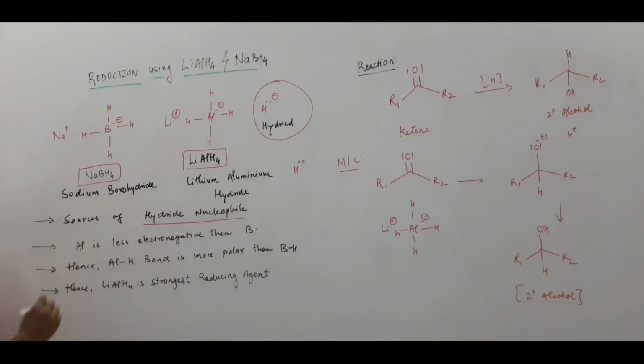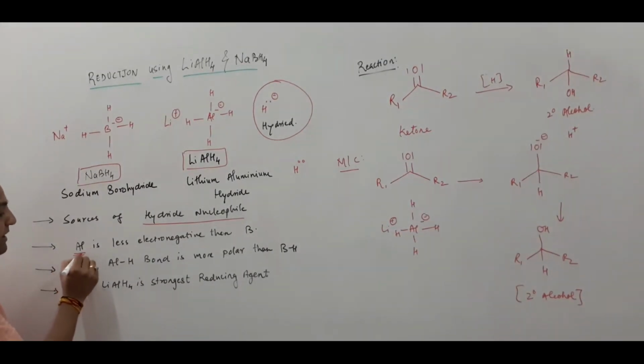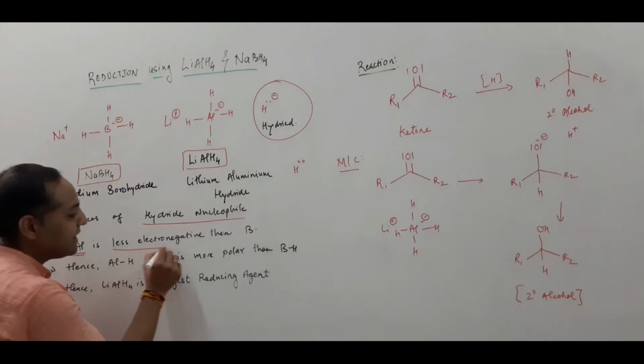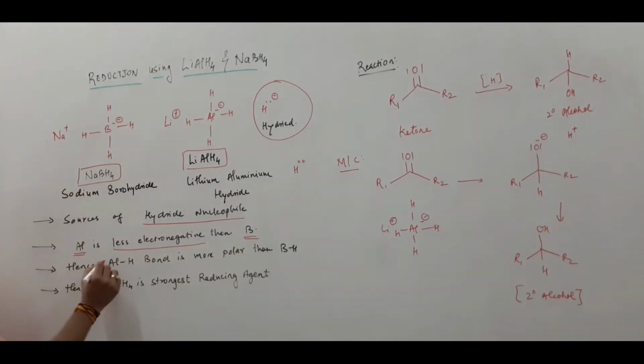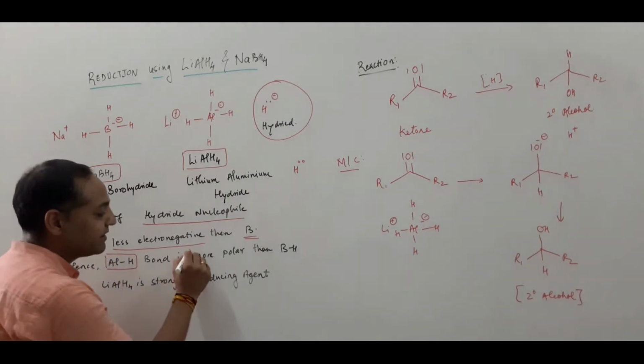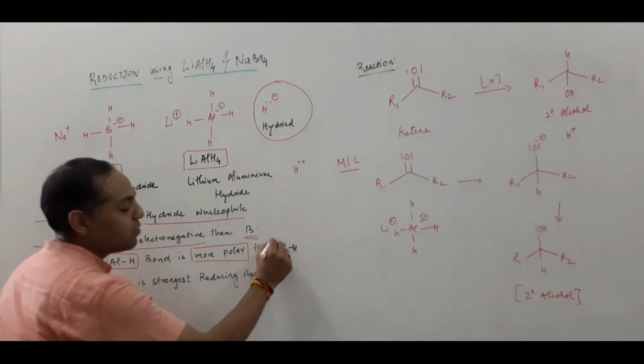In lithium aluminum hydride and sodium borohydride, aluminium is less electronegative compared to boron. So the aluminium hydrogen bond is more polar than the boron hydrogen bond.